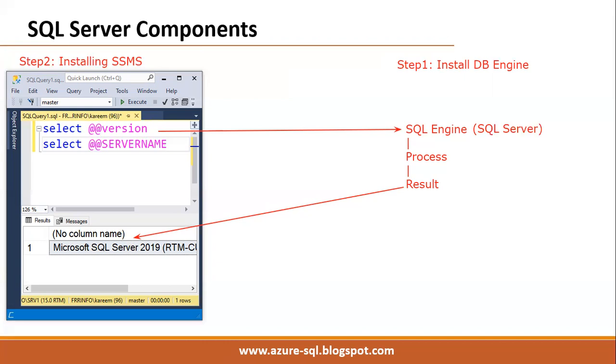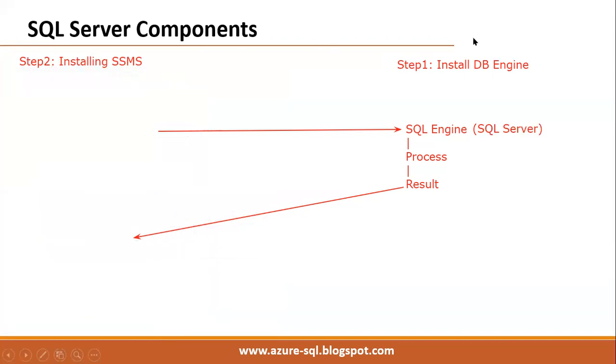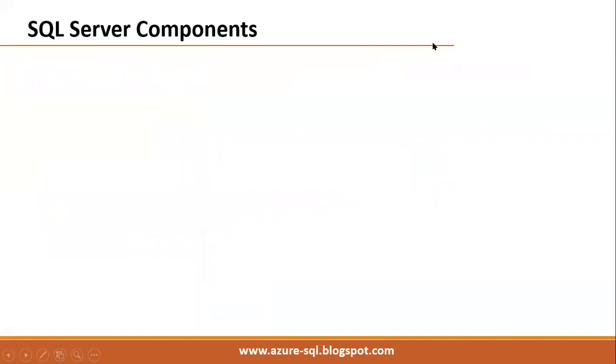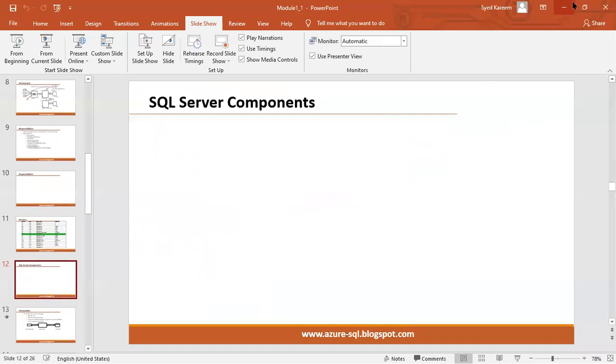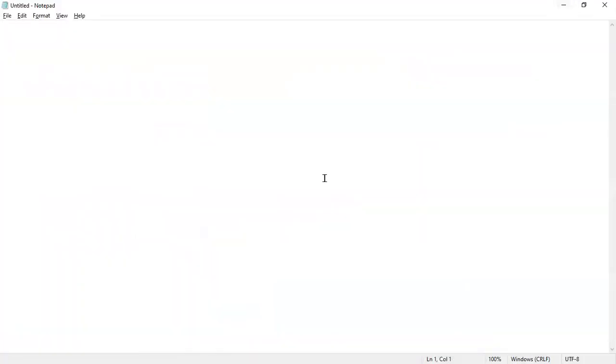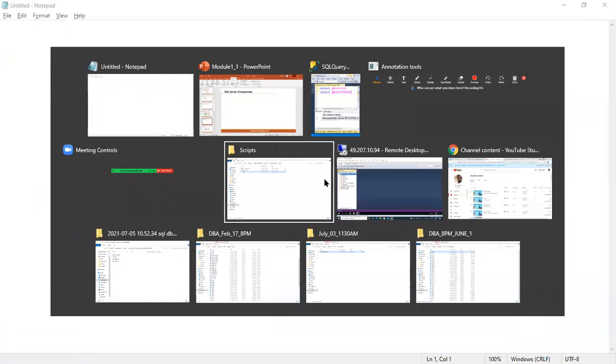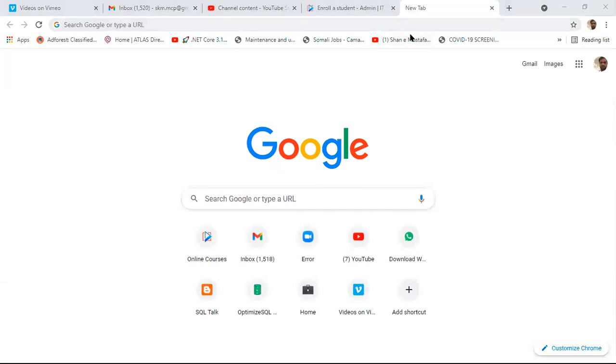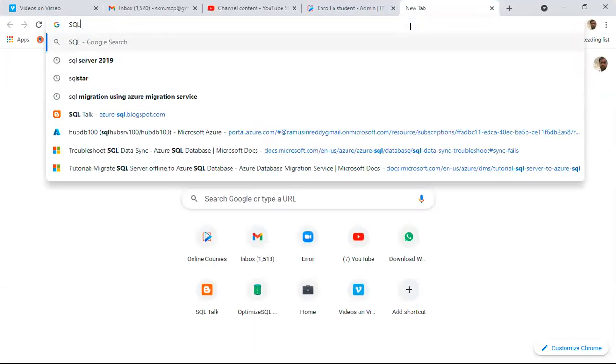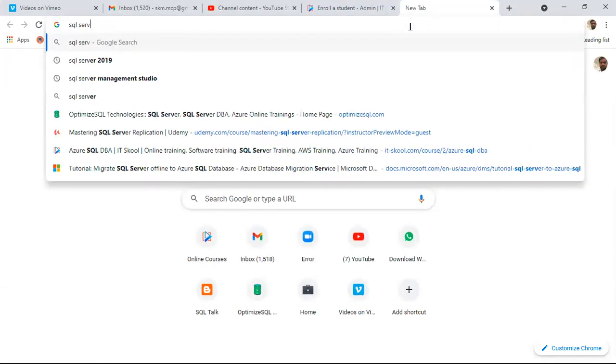Okay, right. I will show you the basic installation in today's class. After that, we'll go with the real-time installation. Just to start practicing on your laptop, you can do this basic installation. Check here, very simple steps. First, I'm installing the database engine. If you have Windows 10, you can directly install SQL Server on your machine for practice purposes.